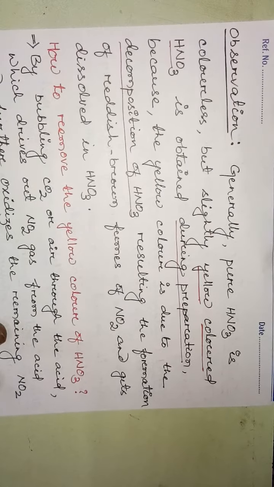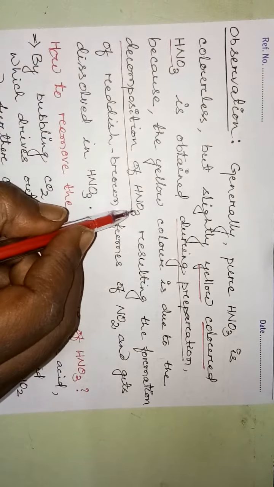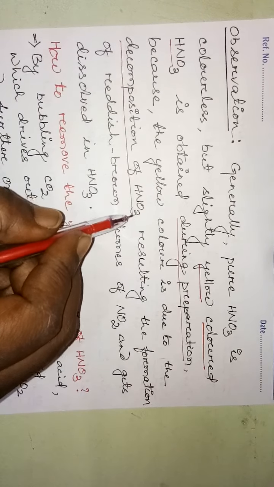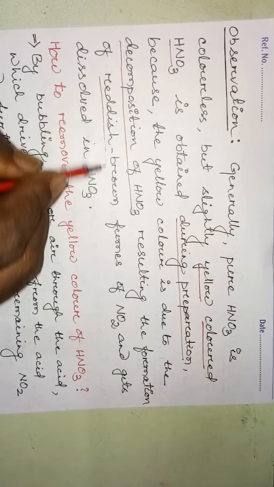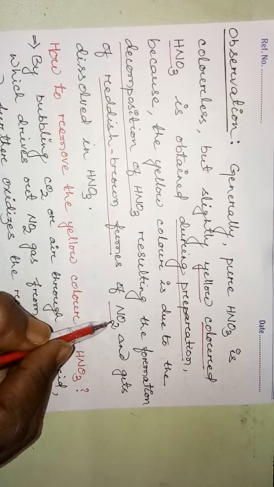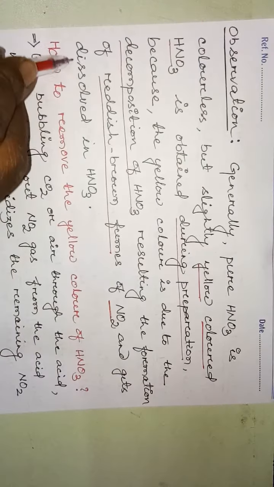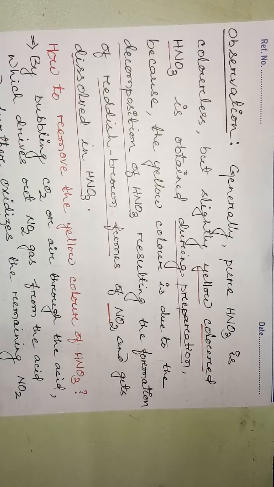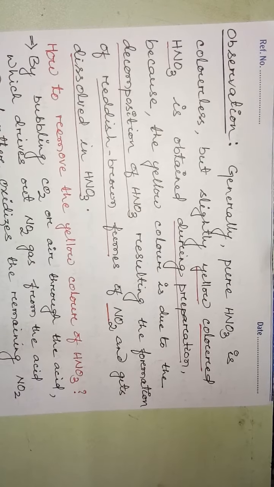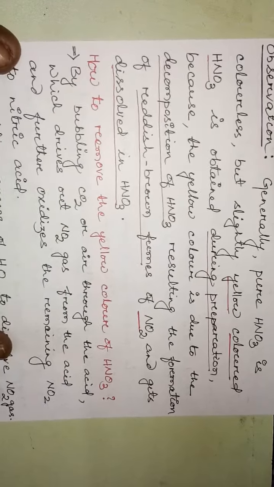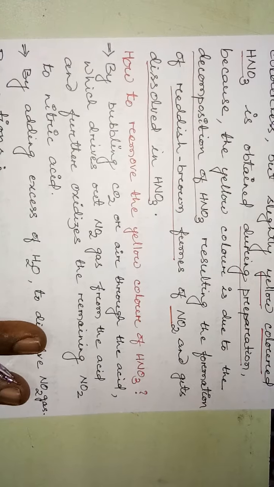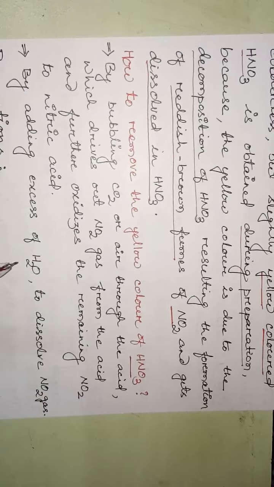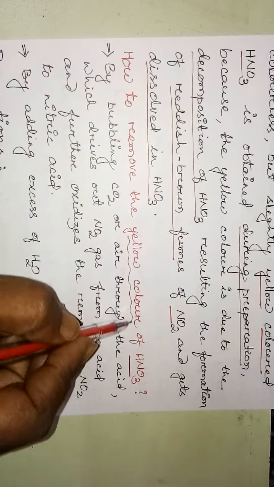As we discussed in the equation, nitrogen dioxide is formed, which is reddish brown fumes, and it gets dissolved in the same nitric acid. Understood? So it imparts a yellow color. Then when the nitric acid is yellow in color, how do we remove the yellow color of nitric acid?